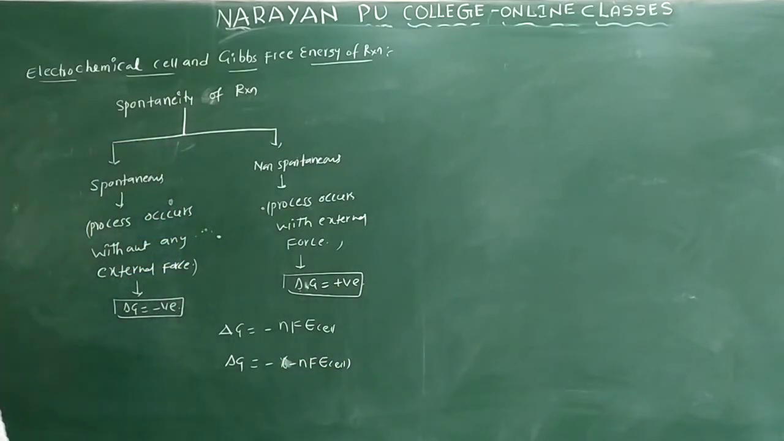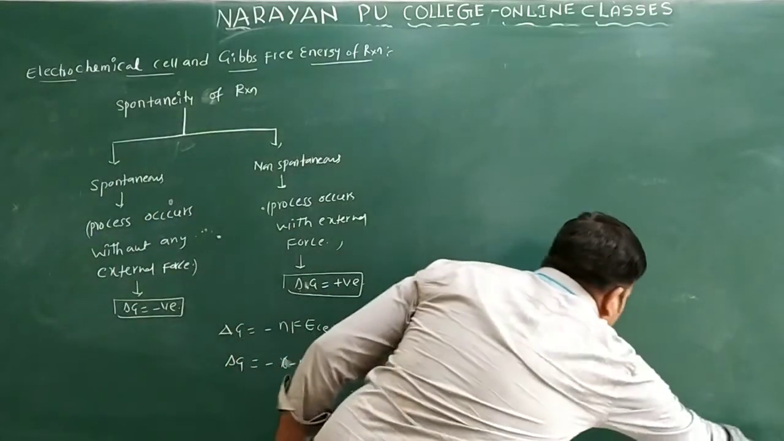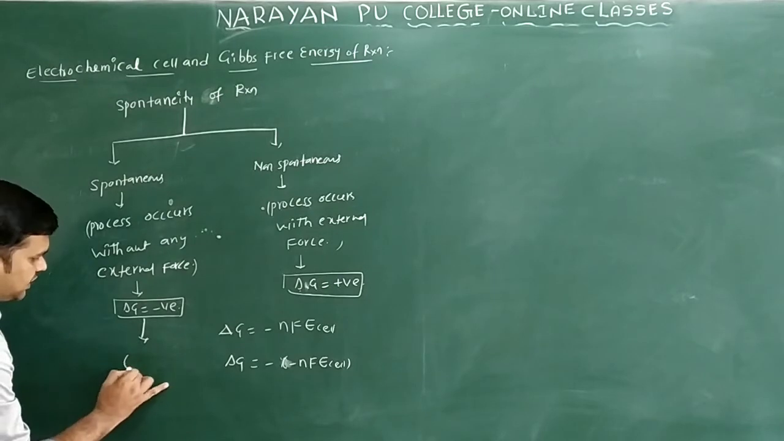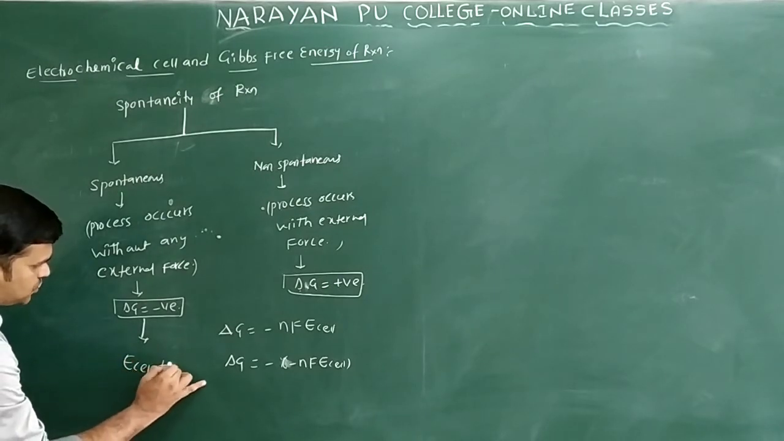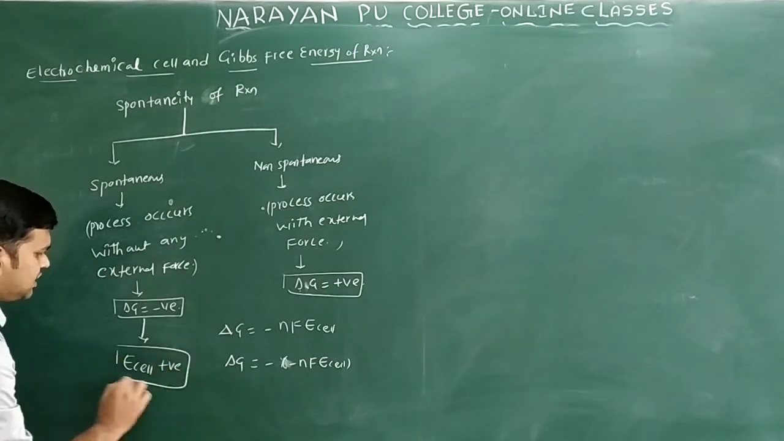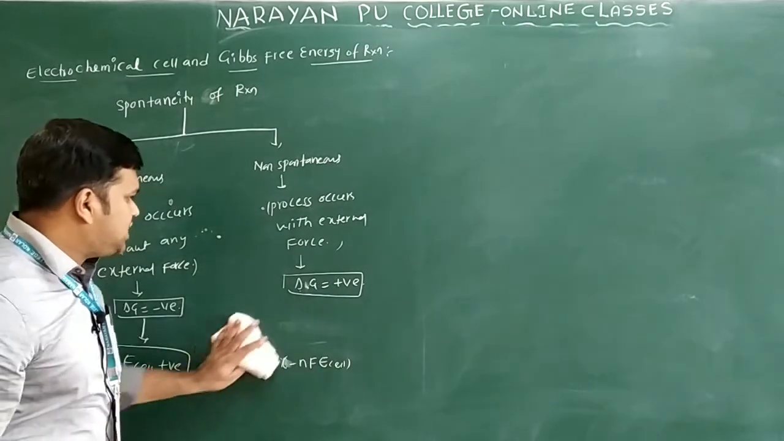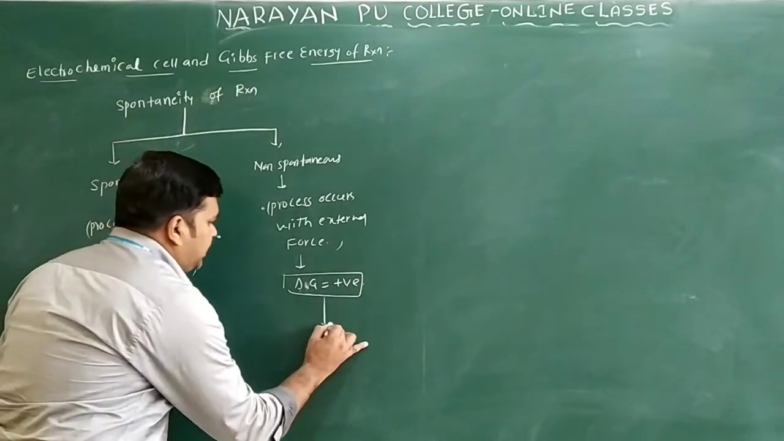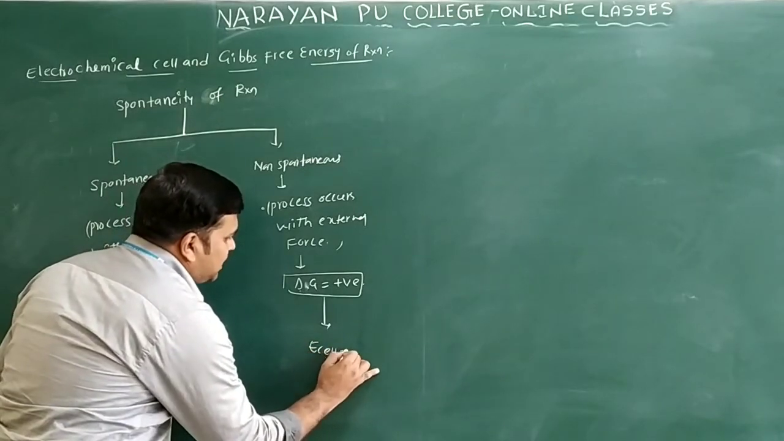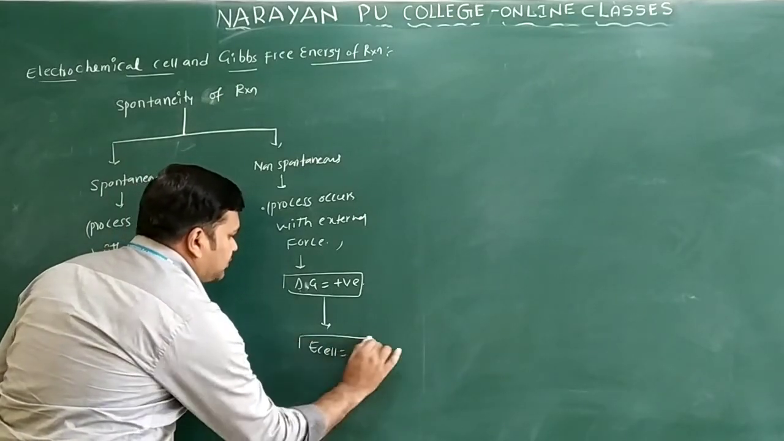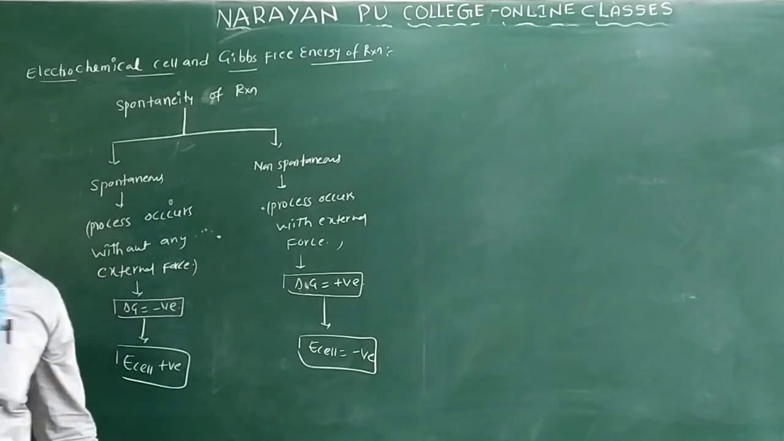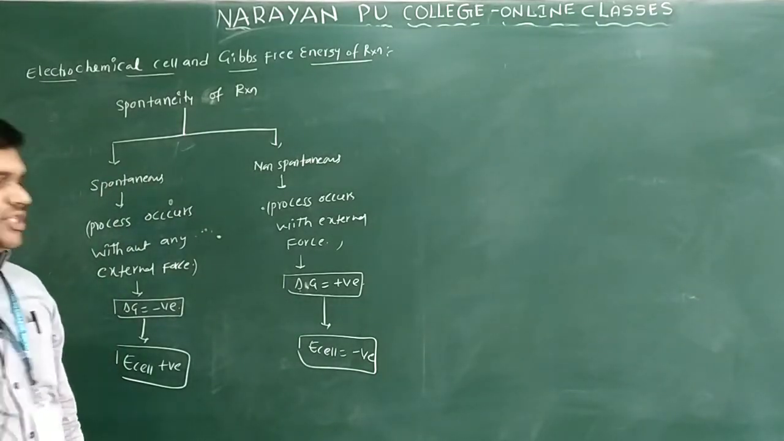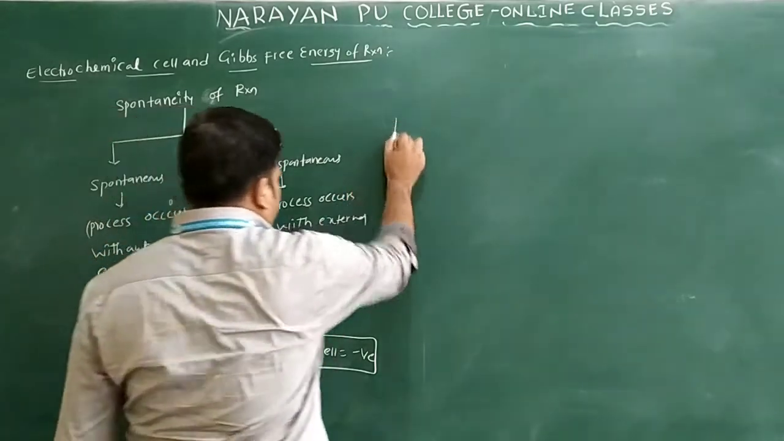Means if the reaction is spontaneous and delta Z is negative, then in this case E cell becomes positive only. So in this case, if delta Z is positive, then from this you will get E cell is equal to negative only. E cell is negative.